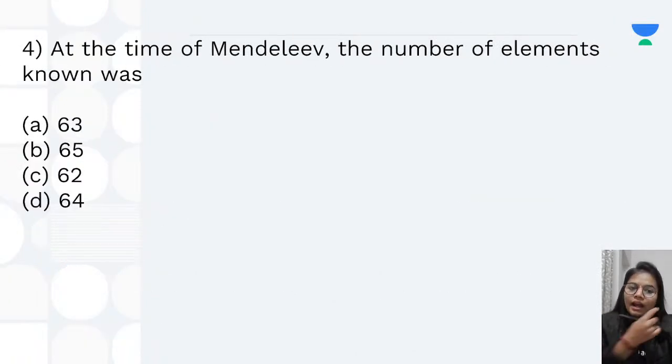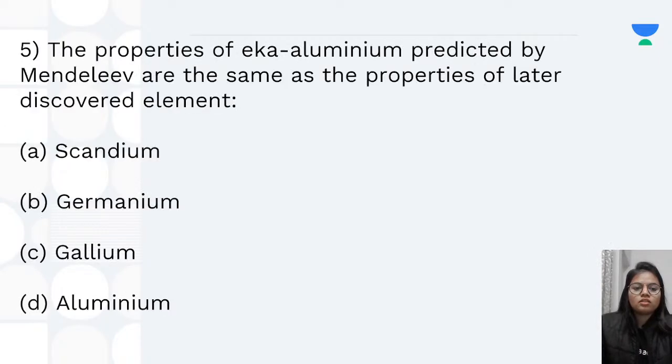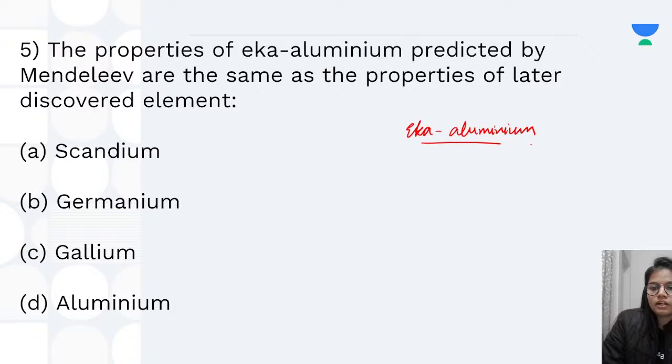Okay. Next, at the time of Mendeleev, the number of elements which were known was 63. And the last question is, the properties of Eka aluminium predicted by Mendeleev are same as properties of later discovered elements. So he told the properties of the element which was discovered later.